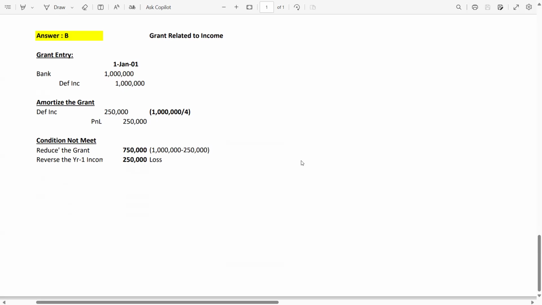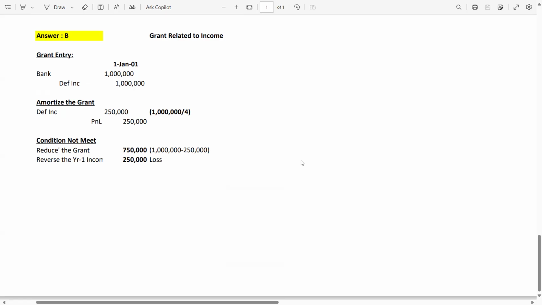It's not an option for the entity to measure half of a class of assets under the cost model and the other half under the revaluation model. It is against IAS and IFRS. Now there are some dismantling, decommissioning, restoration and restructuring costs. If there is any such cost, you have to record the present value. The entry should be PPE debit, provision credit, and the PPE should be depreciated and the provision should be unwound, meaning you have to apply the interest percentage, and the interest is your expense which is recorded in the P&L.